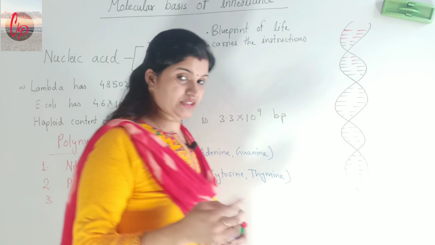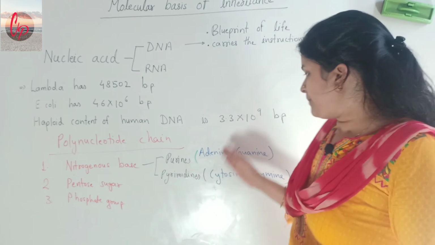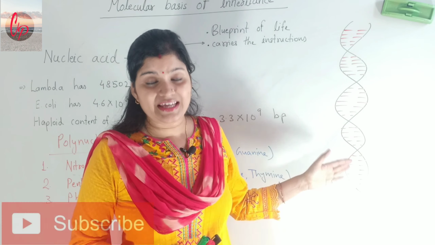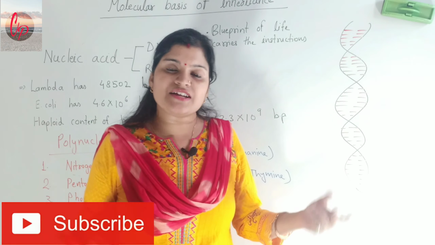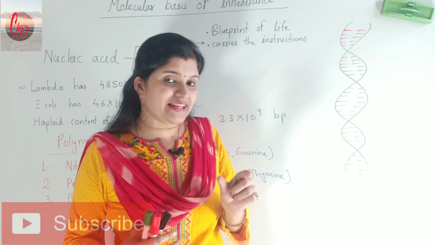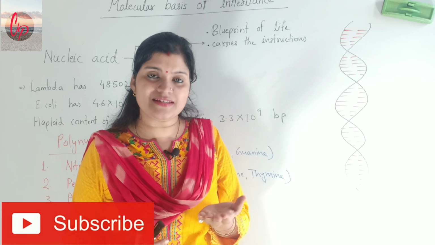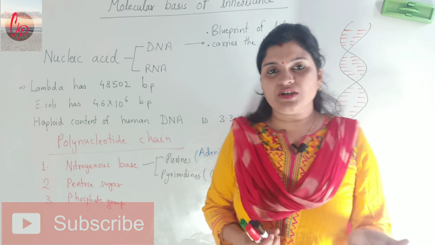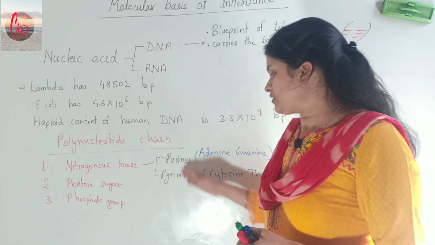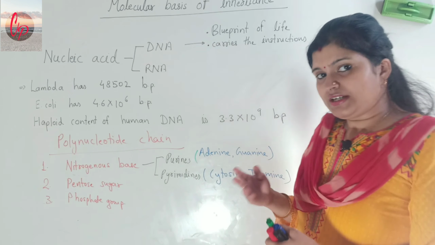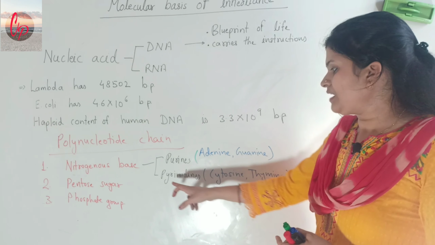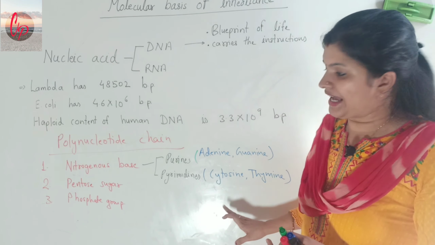This is very, very important to know, because these are the bases which are going to form the structure of DNA. These bases show pairing, and there is a particular law in the pairing of bases also, which we are going to study further in this chapter. But it's very important to know that the two different groups contain different types of nitrogenous bases. Purines include adenine and guanine, while pyrimidines include cytosine and thymine.